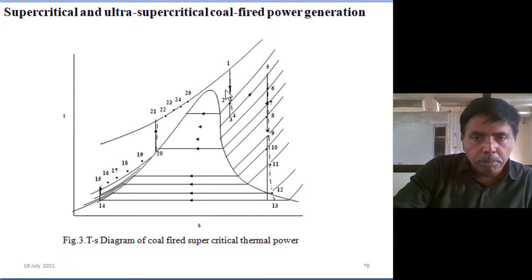And high pressure turbine outlet. This is the intermediate pressure turbine output. This is the low pressure turbine output. This is the condenser pump work input. This is the boiler feed water pump work input.